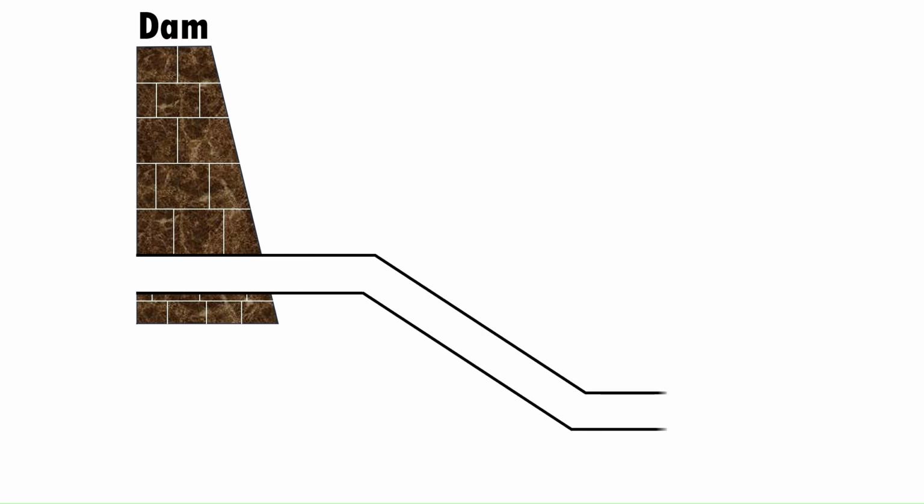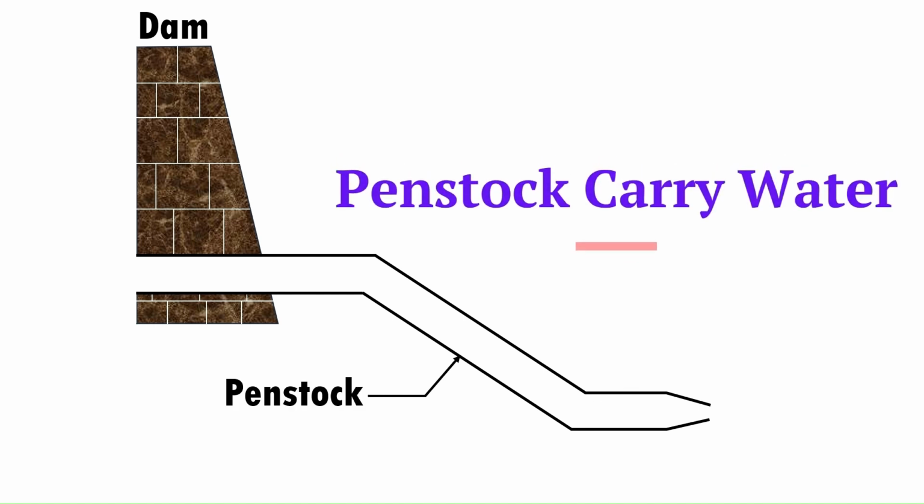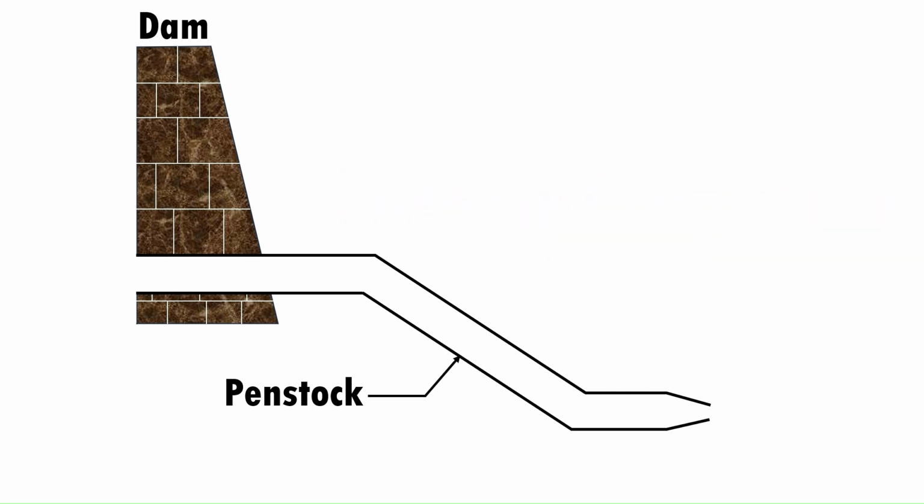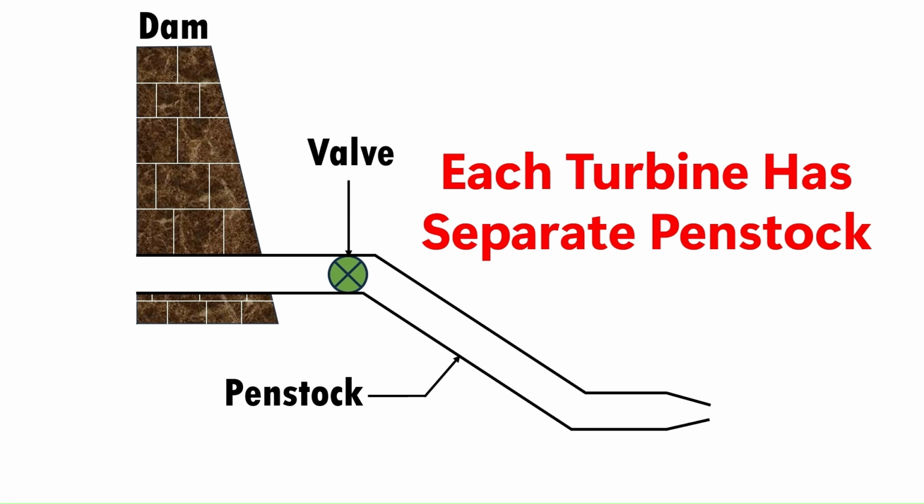The next important part of the hydropower plant is a penstock. A penstock is a pipe which carries water from the water storage system to the turbine. A valve is inserted which controls the water flow to the turbine. The diameter of a penstock may be up to a few meters for large units. Each turbine in the power plant has a separate penstock.